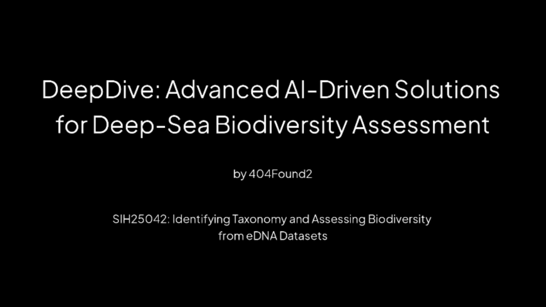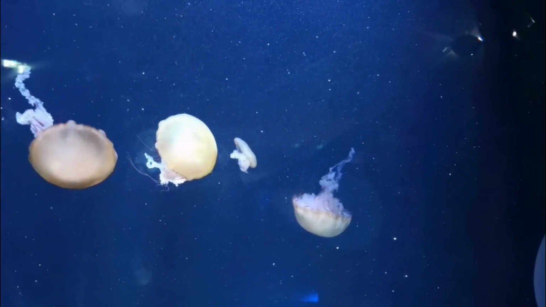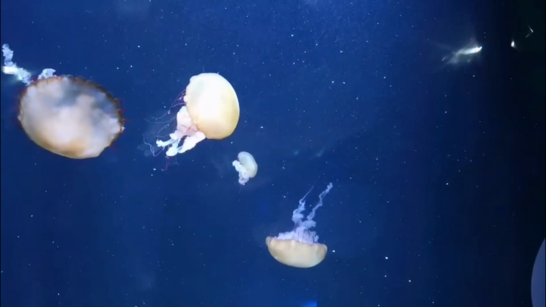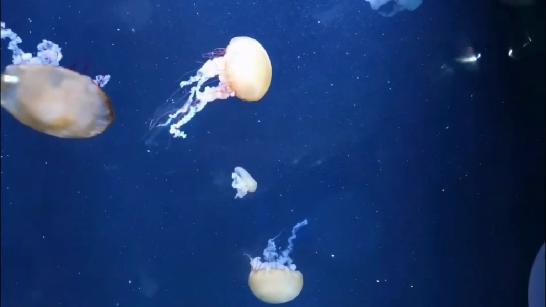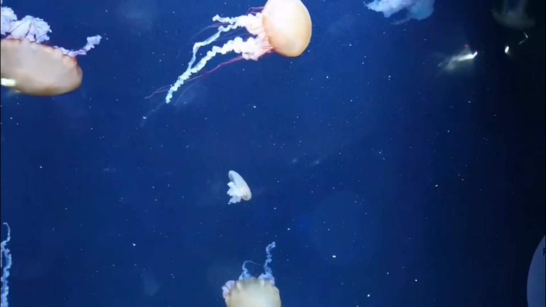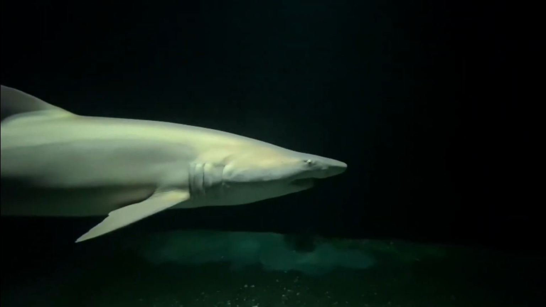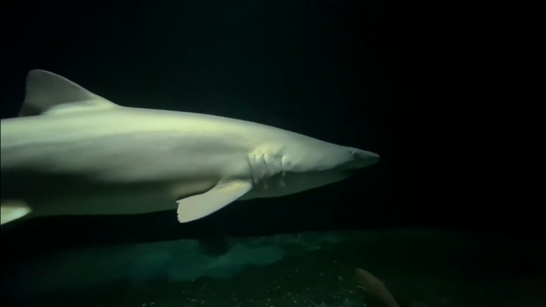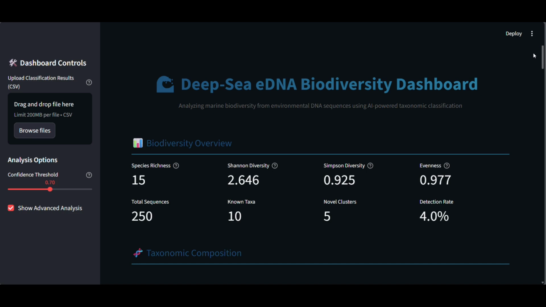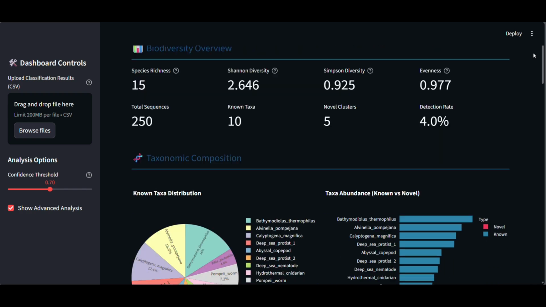Our problem statement is identifying taxonomy and assessing biodiversity from eDNA datasets. Problem statement ID 25042. The ocean is a vast place that has been left unexplored for a long time. And so our product helps researchers and marine biologists conduct surveys much quicker because the ocean is a very hostile environment and there are many parts that are still unexplored even by modern technology. Our product helps alleviate a lot of the pressure that comes from having to research in these environments.